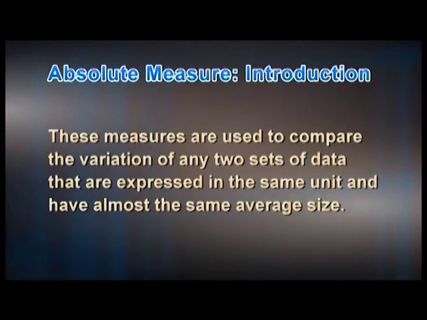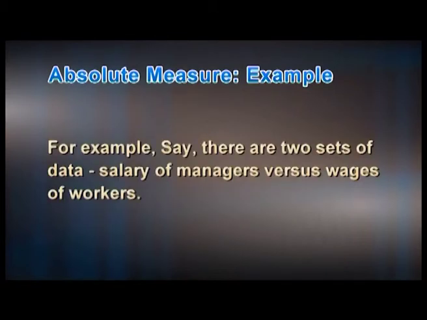These measures are used to compare the variation of any two sets of data that are expressed in the same units and have almost the same average size. For example, say there are two sets of data, salary of managers versus wages of workers.